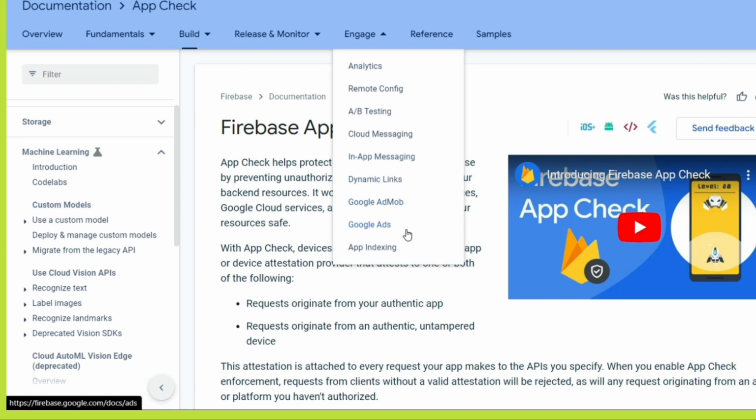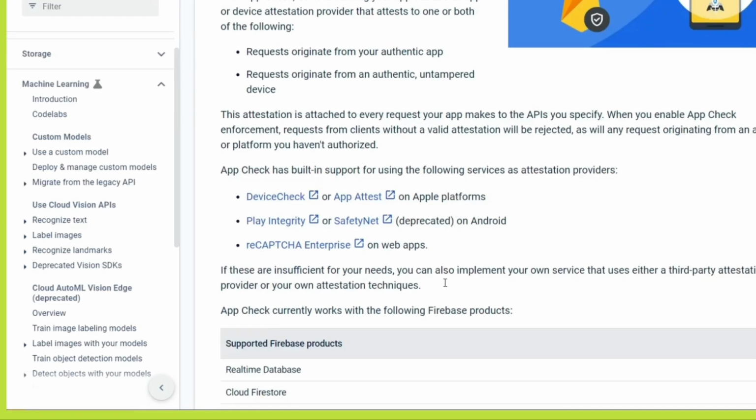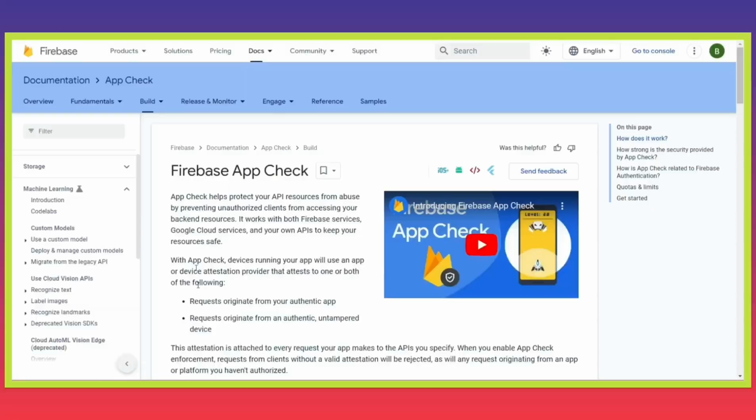You can show the Google Ads in your application, whether it is a mobile app or web app, and you can earn some revenue through that. So I hope you have the idea of Firebase, how powerful this tool is, and it can be very easy for you to learn this and integrate it in your next project. If you are a college student, you can use this because the initial load is free.